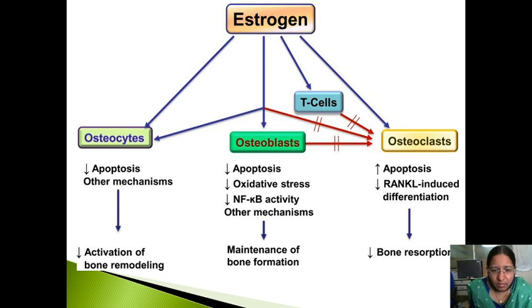Now you can see in this diagram I have shown in this slide that estrogen acts on osteoblasts and osteoclasts, it has action on all of these. It decreases apoptosis or other mechanisms, it decreases activation of bone remodeling. It decreases apoptosis, decreases oxidative stress and maintains bone formation. It increases apoptosis, decreases RANKL induced differentiation. Whatever loss has already happened, it cannot remodel that bone. It only has the tendency to prevent further damage to the bone. Okay.